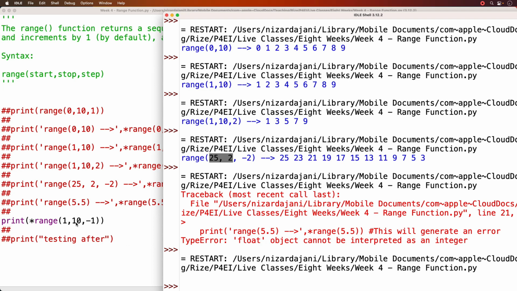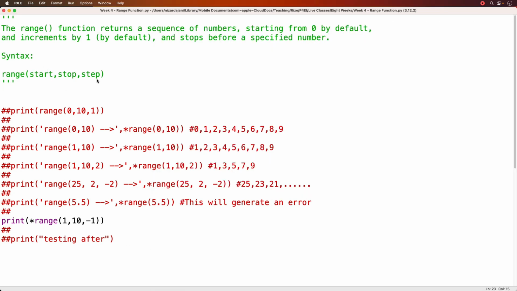The reason is, if we look at this and try to understand it based on what we've learned and based on the arguments, this is going to hold a sequence of numbers that starts at 1 and then stops at 10. But we're going in the -1 direction, meaning we go backwards, incrementing by 1. So from 1 going in the opposite direction, I'm going to go 1, then 0, -1, -2, -3, and so on. But my numbers that start and stop are from 1 to 10. So there are no numbers to unpack or that are part of the sequence using these arguments.